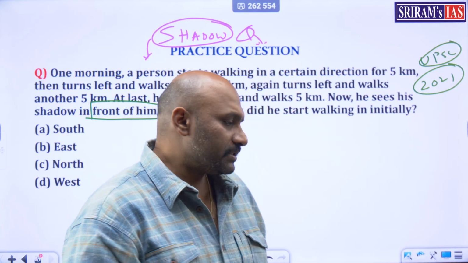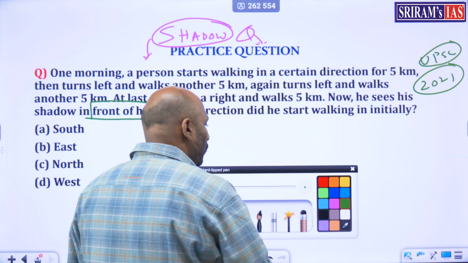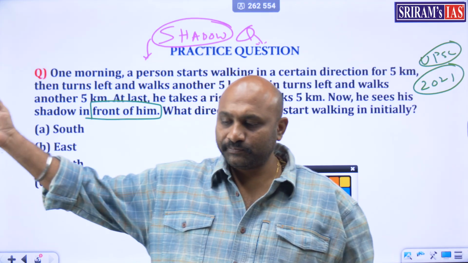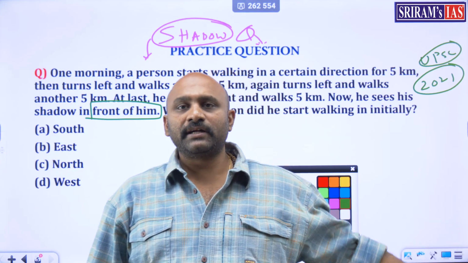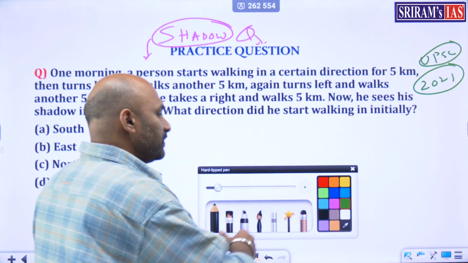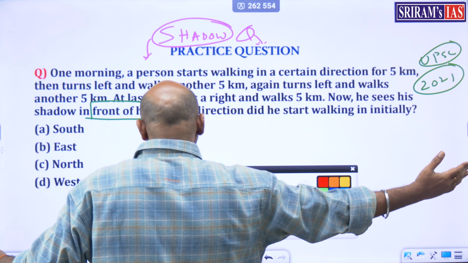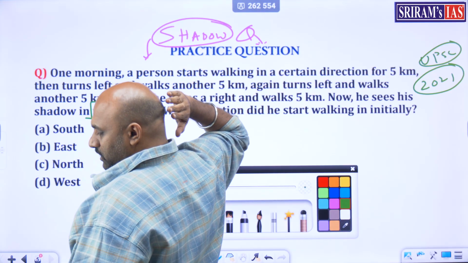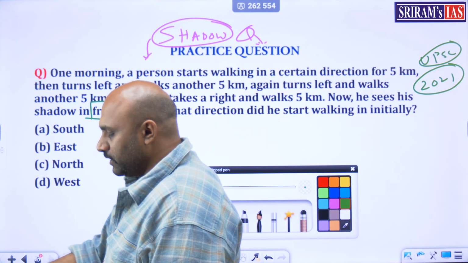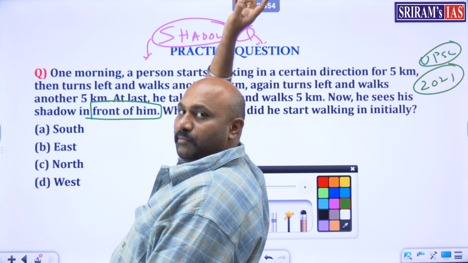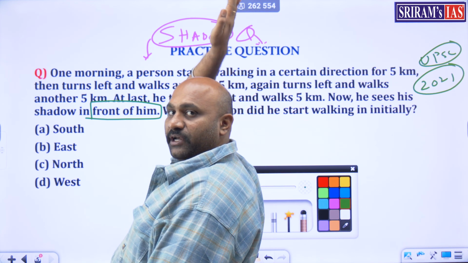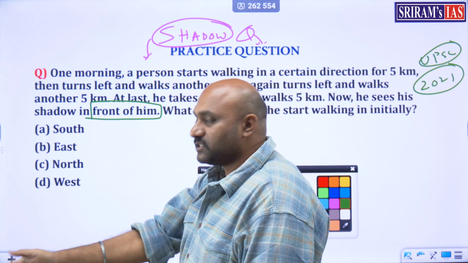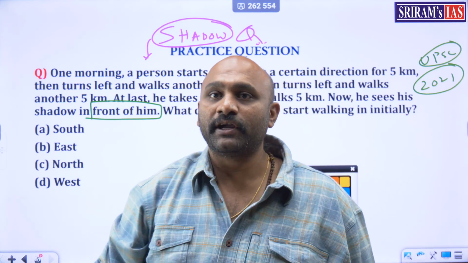So what you have to understand is, the sun always rises in the east. So when it rises in the east, for example, if this is east, and I am able to see my shadow like this, that means my shadow is in front of me. This will happen only when the sun is behind me. So the sun is rising from the east, my shadow will fall towards the west. That is the first logic you have to catch.